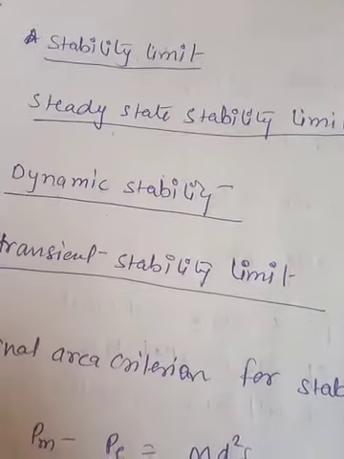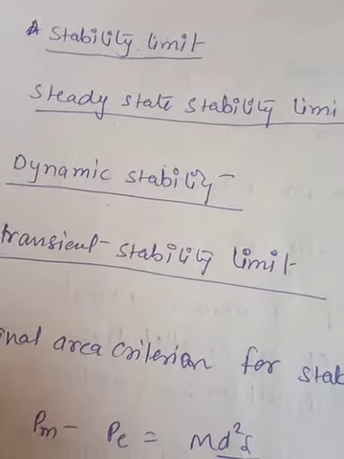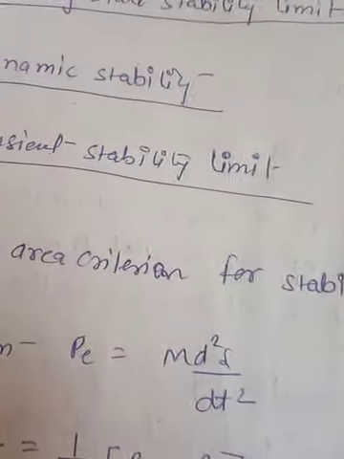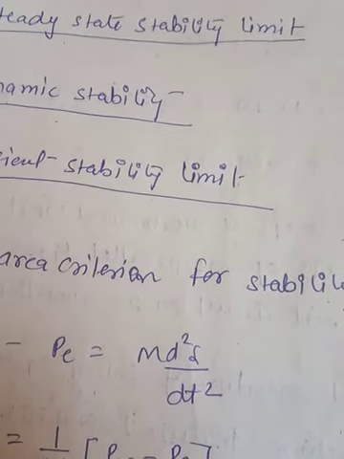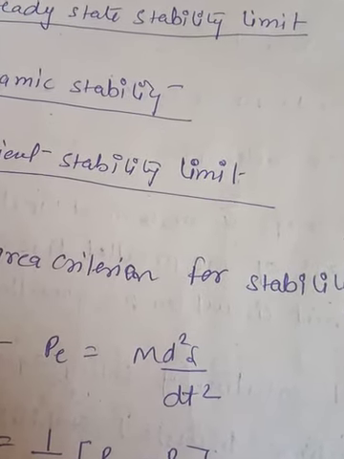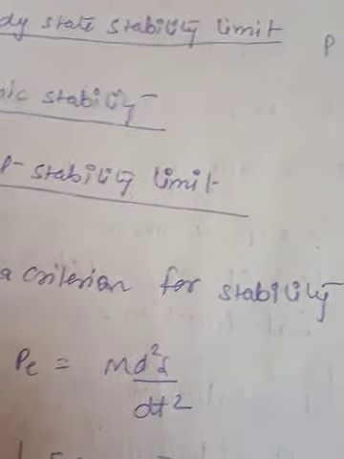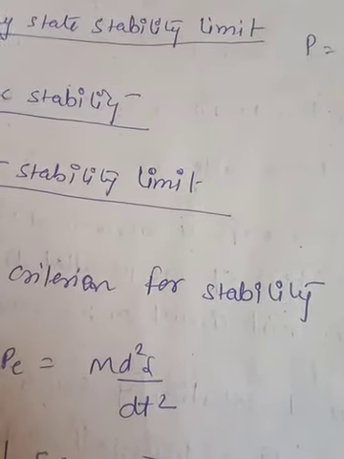Now, what is the transient stability limit? The transient stability limit is the maximum power flow possible through any particular point of a power system without loss of stability when a sudden disturbance occurs.